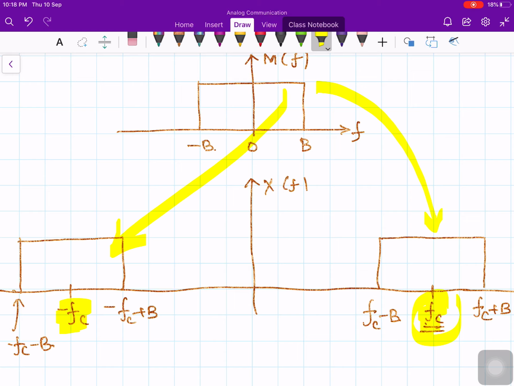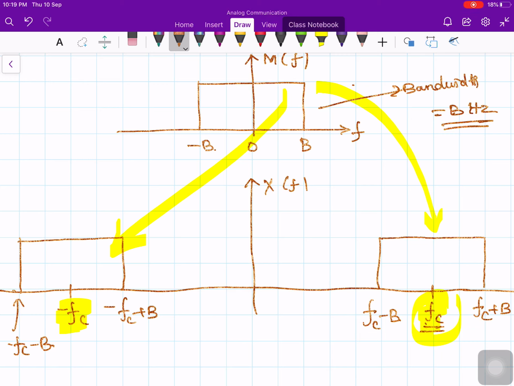So the first thing that we notice is, let us compare the bandwidth of the original message signal with the bandwidth of the modulated signal. Now the question is, are they same or are they different? If you look at the bandwidth in the message signal, what is the bandwidth? The bandwidth is 0 to b hertz, therefore it is b hertz.